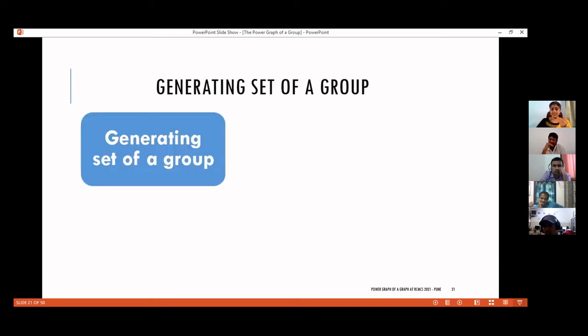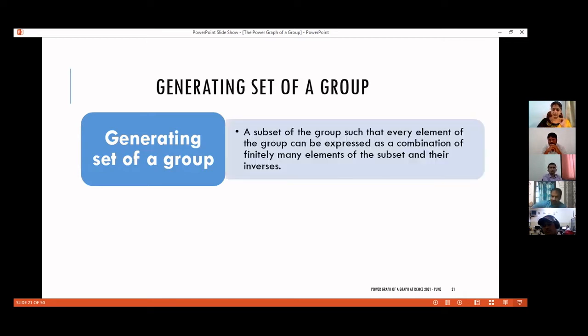Now, generating sets of a group. We just told that if a single element X can generate the entire group, we call such groups cyclic groups. So what if a single element cannot generate? Okay, you take one more and try all possible combinations with these two and the integer powers of them. If you get the entire group, well and good. Then the set of two elements is called a generating set of the group.